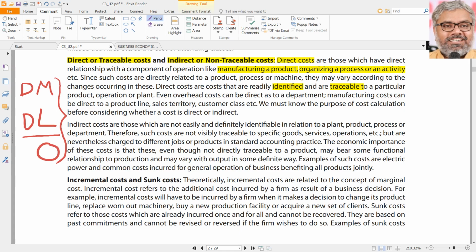So for many traders, definitely materials will be the biggest cost. If they are just buying and selling, that itself will be the biggest cost. Labor will be there, but they are not adding any value. They are only selling them. But for a manufacturer also, certain types of goods, in fact, most types of goods will have the highest component of direct material cost, but a lesser component, but still an important component of direct labor cost. Overheads will also be there, but the major component will definitely be material cost. So whatever product we are using, which is a tangible product, majorly what will be the cost in that? Majorly it will be material cost.